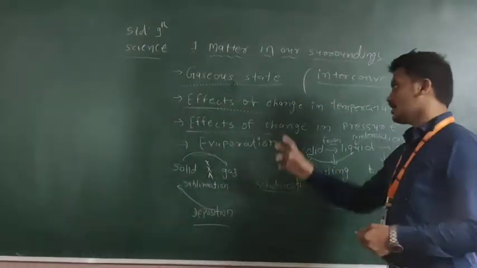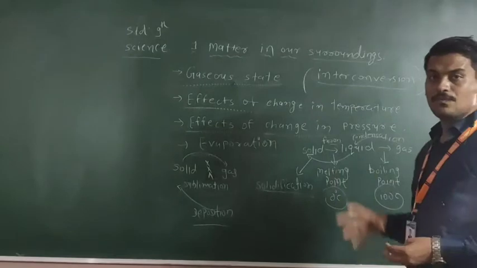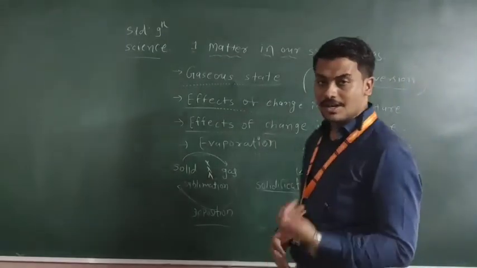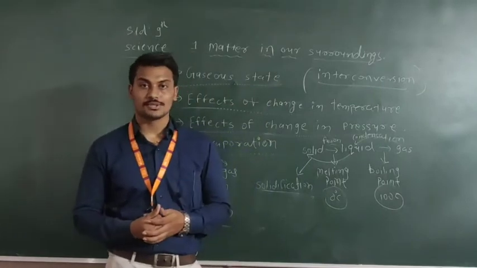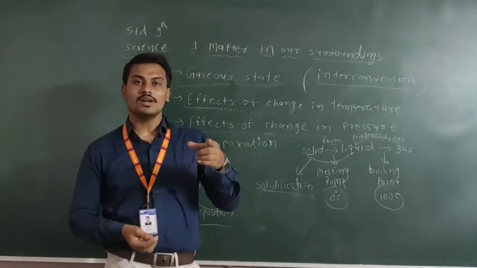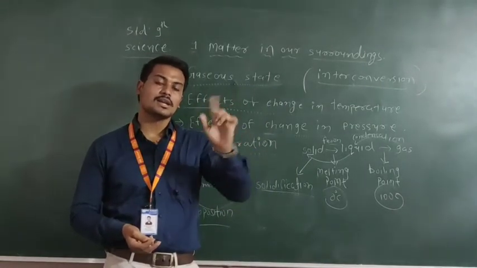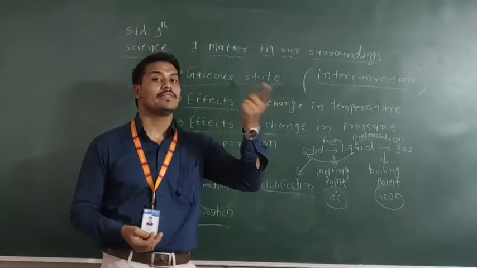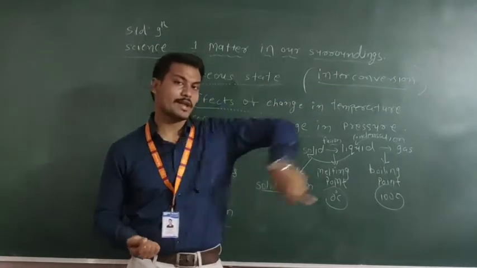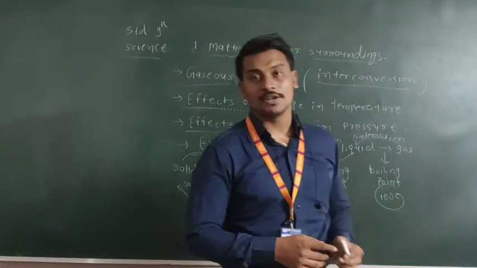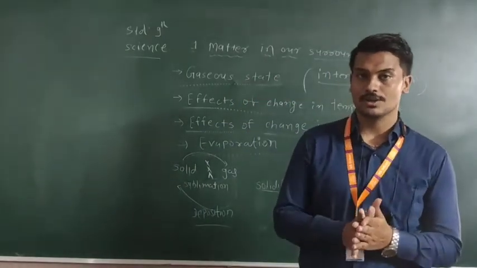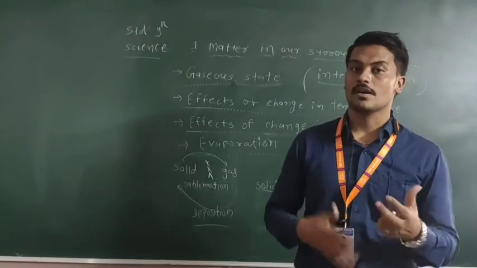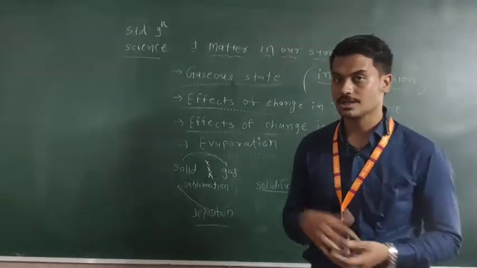So if we increase or decrease the temperature, the state of matter also changes: solid to liquid, liquid to gas, gas to liquid, liquid to solid, or solid directly to gas and gas directly to solid. This is the effect of increasing or decreasing the temperature.